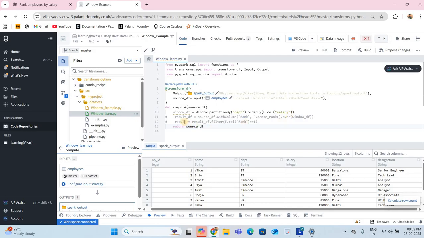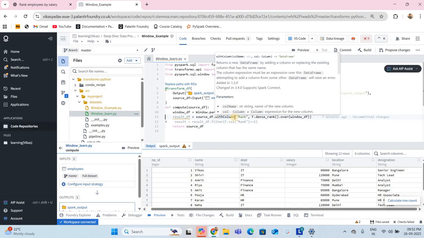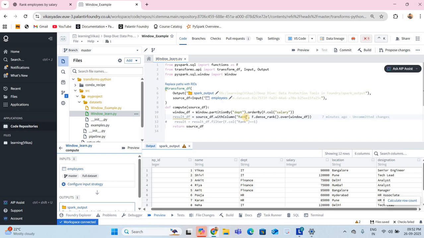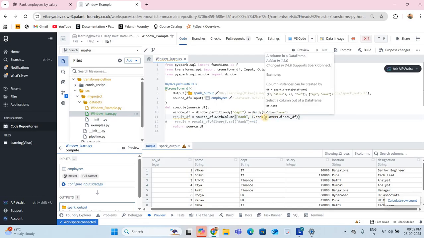So now let's make it here. Result df, we are taking source df, our input, with column. With column gives a new column, that is rank. I am giving the name here, f dot rank. First I will give rank, and later I will show you dense rank and row number. Rank will give rank 1, 2, 3. I'll show you after running this.